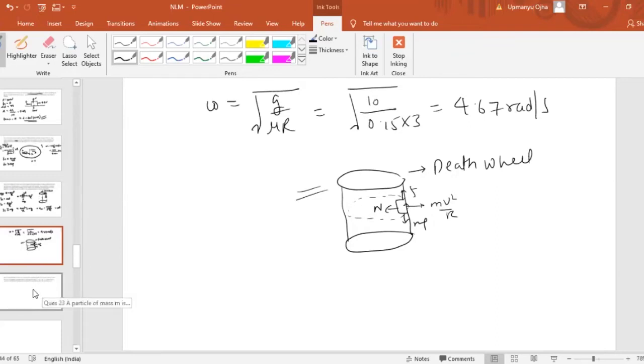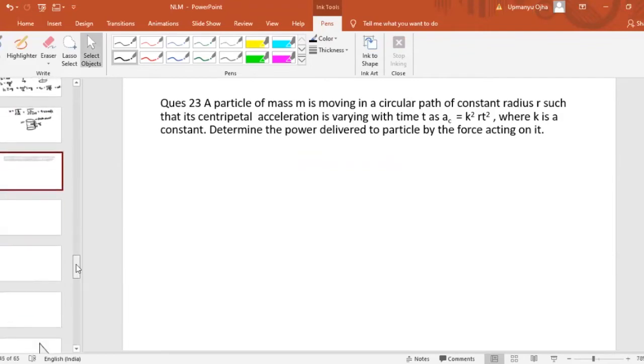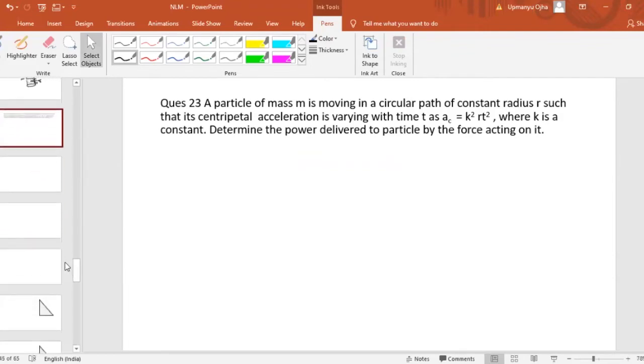Okay, next problem. The next problem is that a particle of mass m is moving in a circular path of constant radius such that the centripetal acceleration is varying with time, which is given by a_c equal to k square r t square, where k is some constant. Find the power delivered to the particle by the force acting on it. Okay, so try to get this.